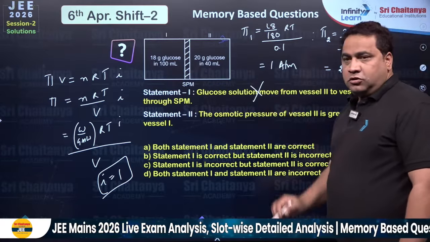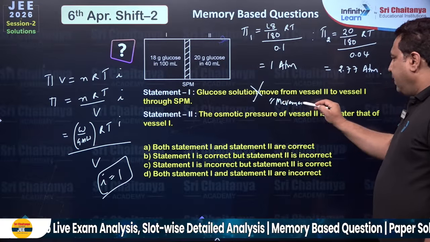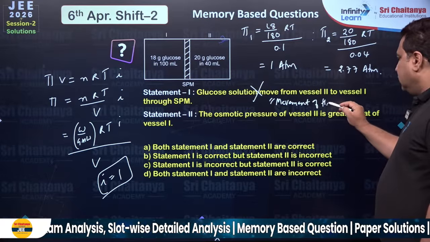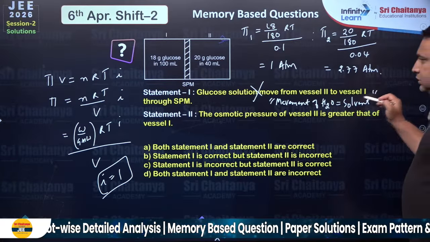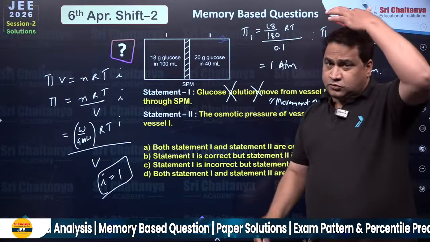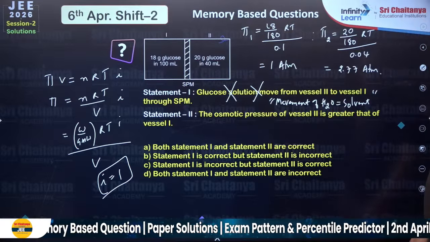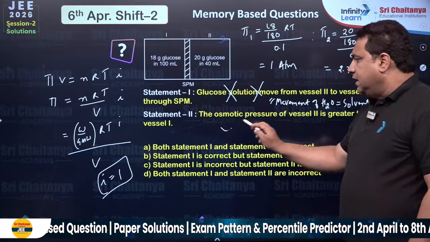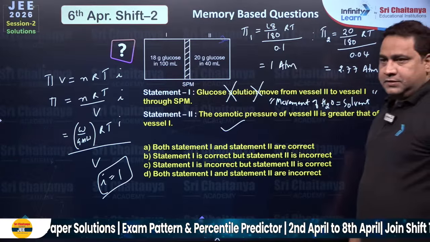is wrong, because osmosis means it's only movement of water, correct? It's only movement of solvent, correct? So this statement is a blunder and totally wrong, and we find this statement in school also actually. The osmotic pressure of vessel 2 is greater than that of vessel 1. Yes, you can see clearly we got 2.77 and here we got 1 atmospheric pressure.